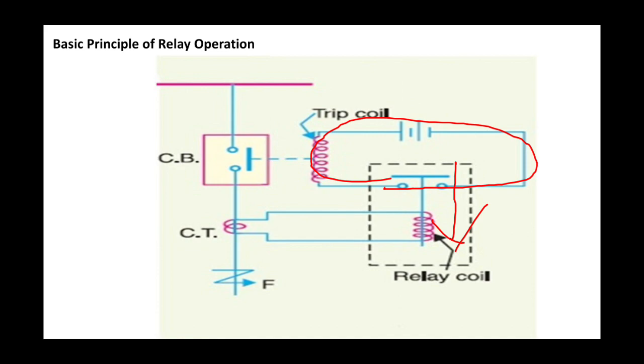Therefore, when the relay coil is in de-energized state, the circuit of the trip coil of the circuit breaker is not complete, and hence there is no tripping of the circuit breaker. During fault condition, as the current through the relay coil exceeds the pickup value, the relay coil will get actuated, which in turn will force its contact to change over. That is, the normally open contact will change to normally closed, thereby closing the trip coil circuit of the circuit breaker.